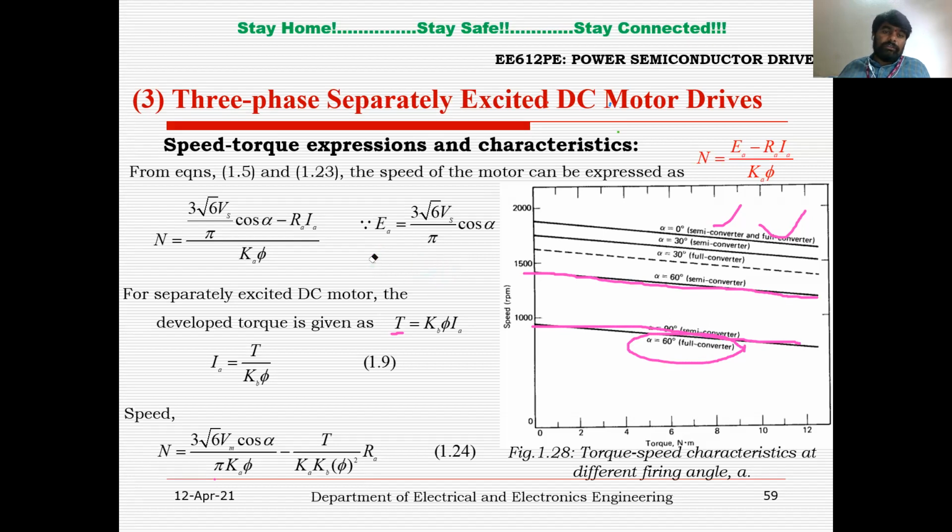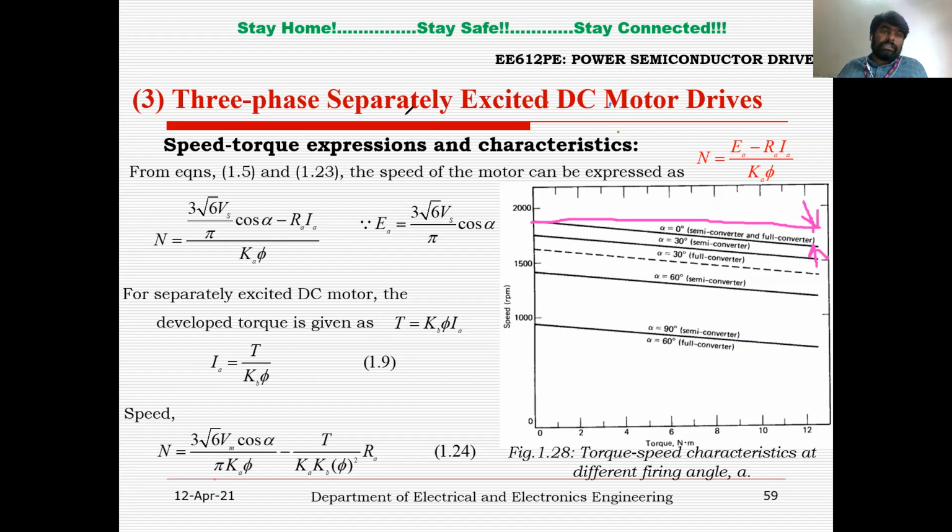So the variation of the speed and torque characteristics is like this. The separately excited DC motor is also called a constant speed motor. There is only a slight variation in the speed from no load to full load. Only 5 to 10% variation is there, almost 5%, not more than that, right? So you can see almost constant speed.